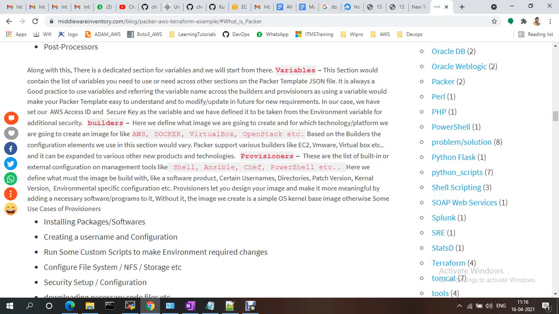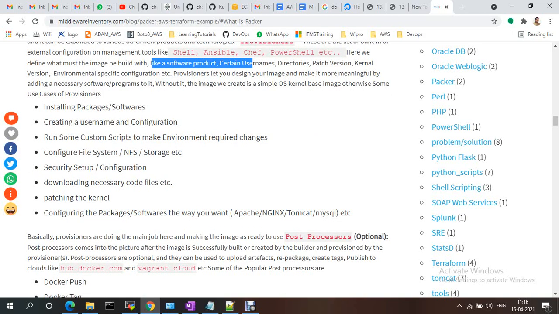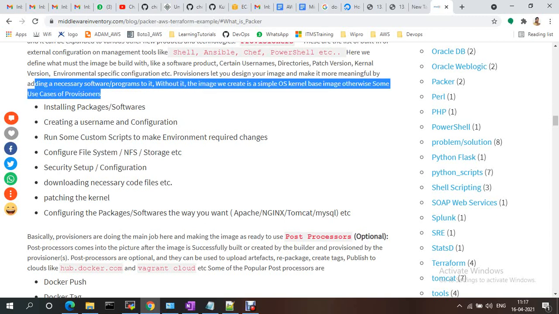We define the image build and software product, and give some tasks. The software product contains usernames, directories, patch version, kernel versions. The provisioner lets you design your image, make it more meaningful, and add necessary software programs to it.